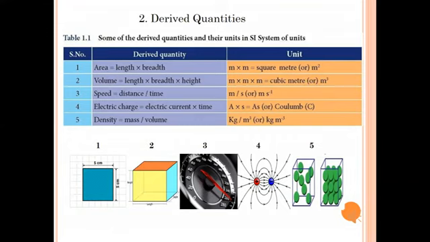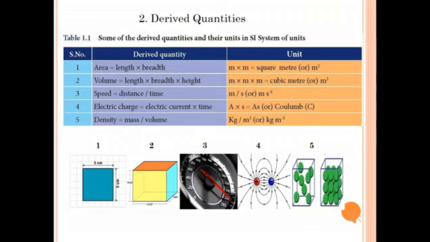Here are some of the derived quantities and their units in the SI system of units. First one, area. Second one, volume. Third one, speed. Fourth one, electric charge. Fifth one, density. And their corresponding units are given here.